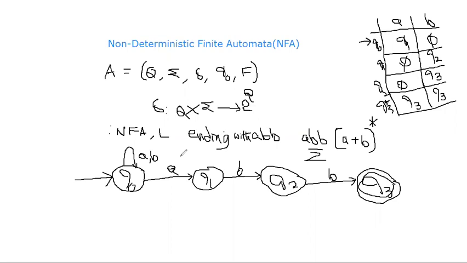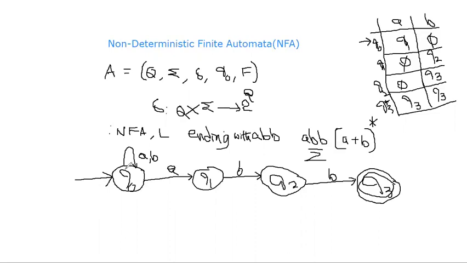After accepting any number of A's and B's, finally with ABB, it must reach the acceptance state. So finally the last three characters should be ABB. With that ABB only, the machine should reach the acceptance state, but before ABB it can see any number of A's and B's.